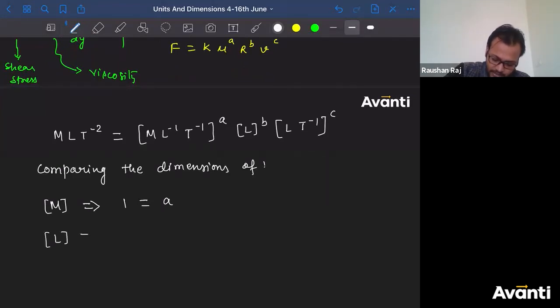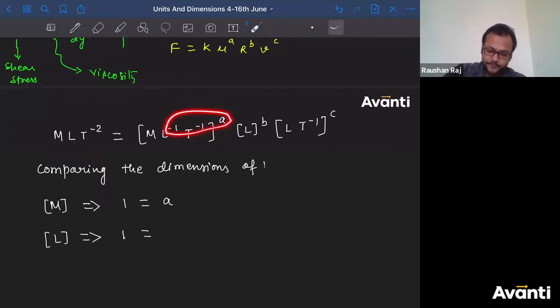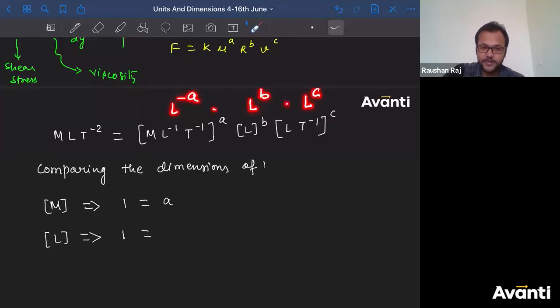L. If I compare the dimension of L, tell me what is the dimension of length? 1. Right hand side, minus a plus b plus c. Right? This is having L to the power minus a. This is having L to the power b. This is having L to the power c. And all of them are multiplied. So minus a plus b plus c.